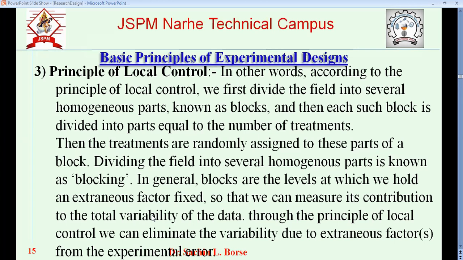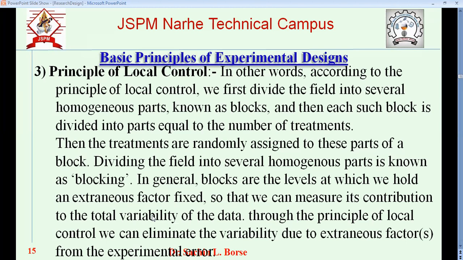Even when we conduct the experiment in the lab, it is expected that I should maintain one standard condition, but it is not in our hands to maintain a perfectly standard condition. For example, if we conduct the experiment in summer and in winter, the surrounding temperature is different. So maybe the result will be different. So it is an extraneous condition.